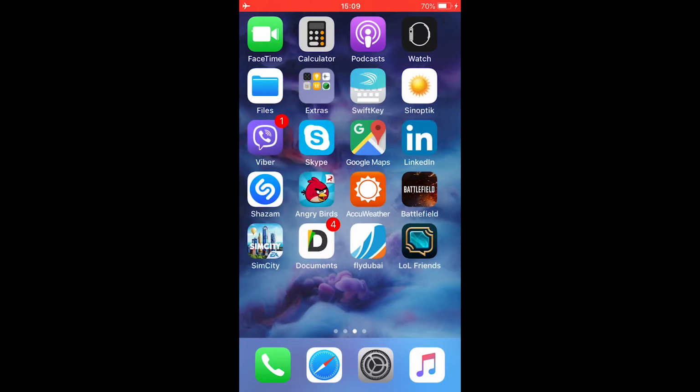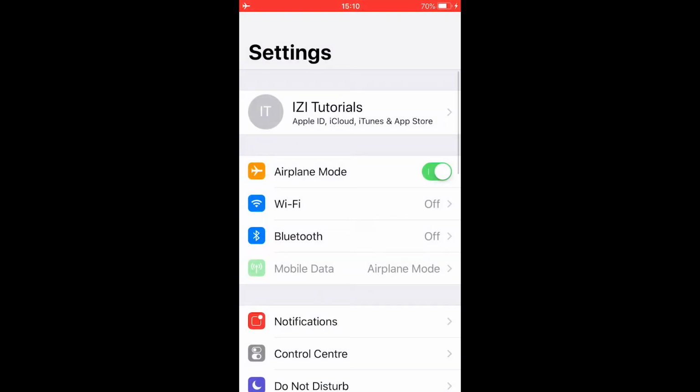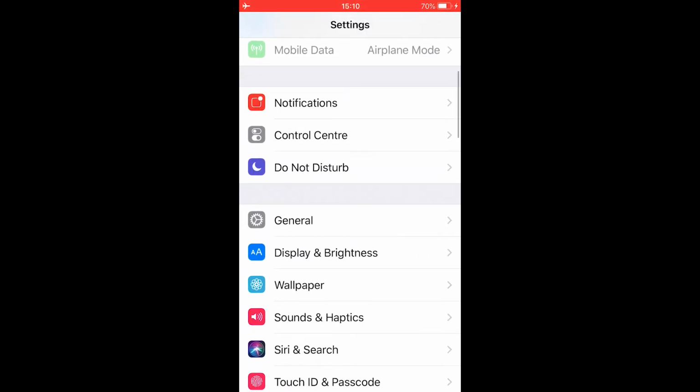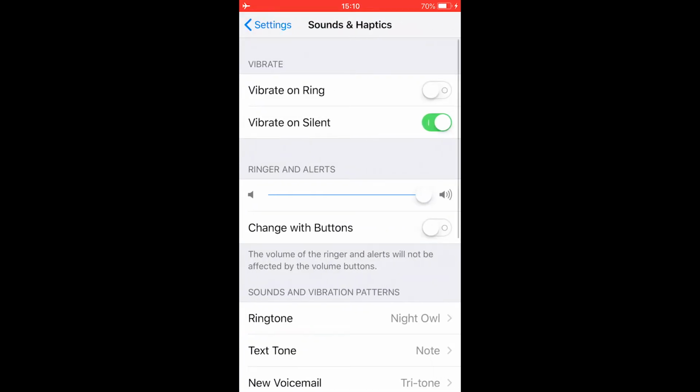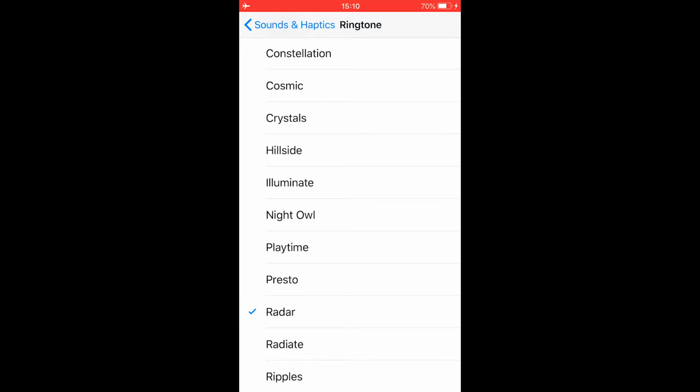In this video I will show you how to change your ringtone and alerts. Go to Settings. Select Sounds and Haptics. Now you can see sound and vibration pattern. Press on ringtone. You can choose your favorite ringtone.